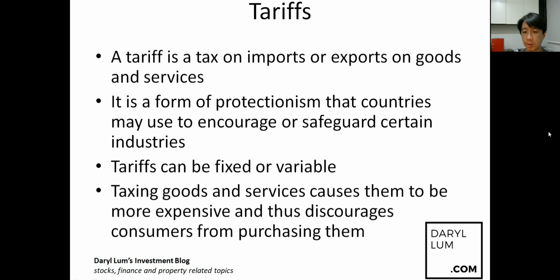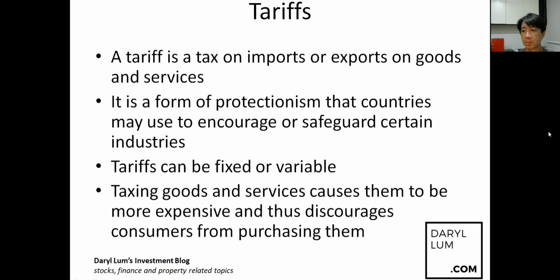Generally, if a country deems that it is facing a trade deficit, which means that it's importing more goods than it's exporting, it may want to reduce this trade deficit by trying to reduce the amount of money that its local consumers spend on imported goods. So a tariff is actually a tax on imports or exports on goods and services. Like I mentioned, it's a form of protectionism that countries may use to encourage or safeguard certain industries. For example, if the US government wants to safeguard the local US car industry, then it can impose a tariff on cars that are imported from outside of the US.